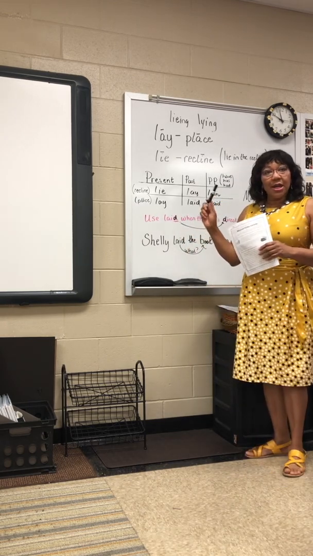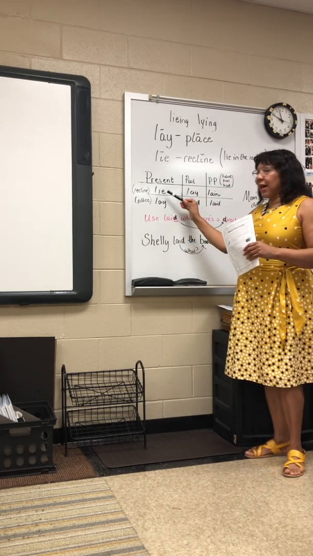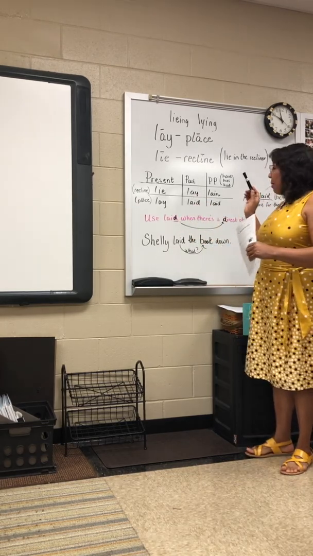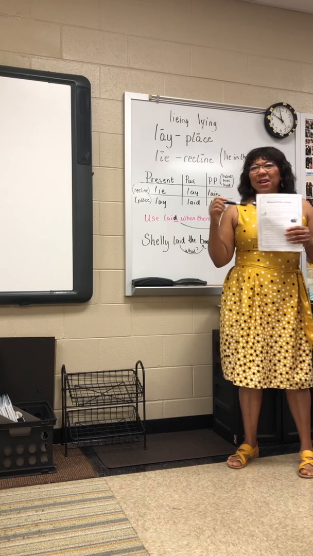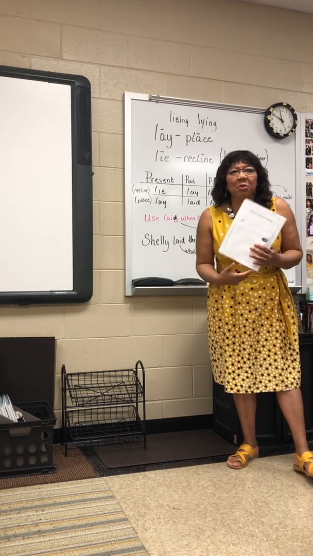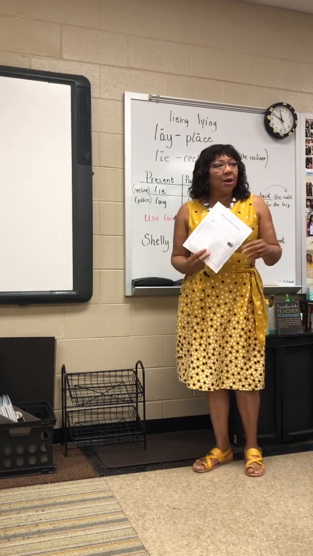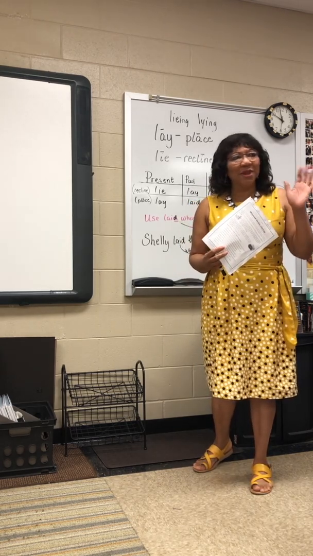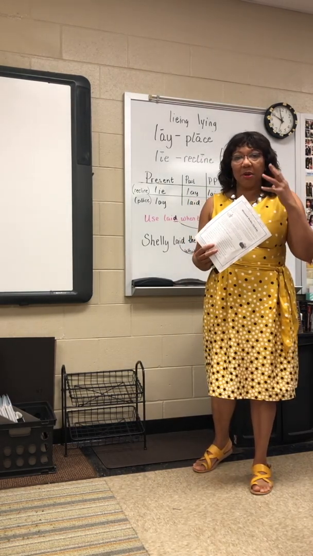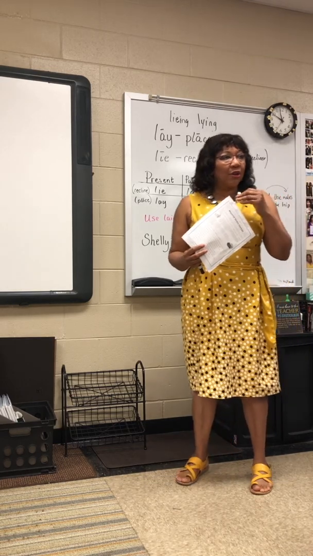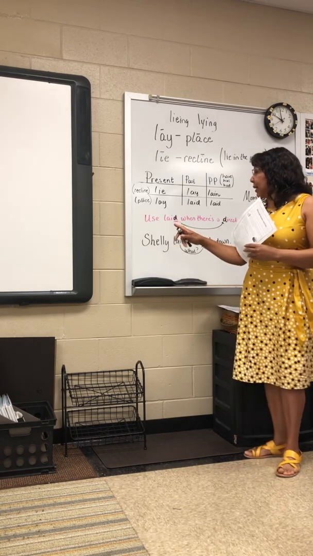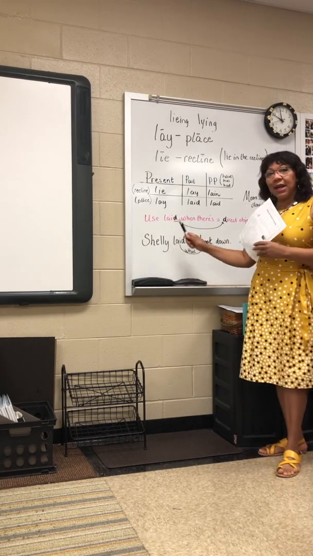There are three forms, of course. You have lie right now, past tense is lay, and the past participle. Well, everybody says, what is past participle? A participle means that you add have, has, or had to the verb, okay? Don't even worry about what participle means. Just remember that the last version is have or has or had added to the verb. Place, lay, laid, and laid.